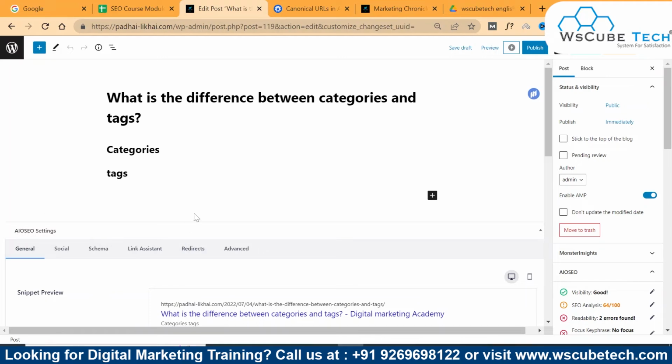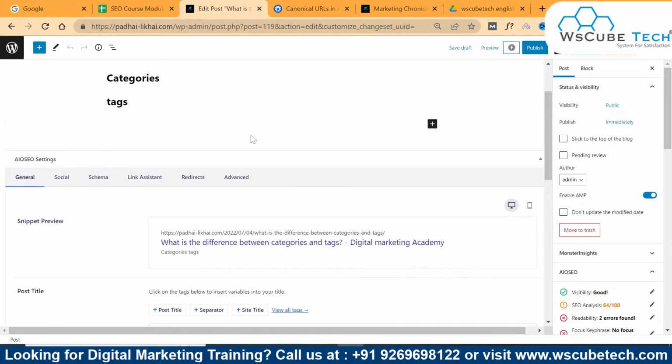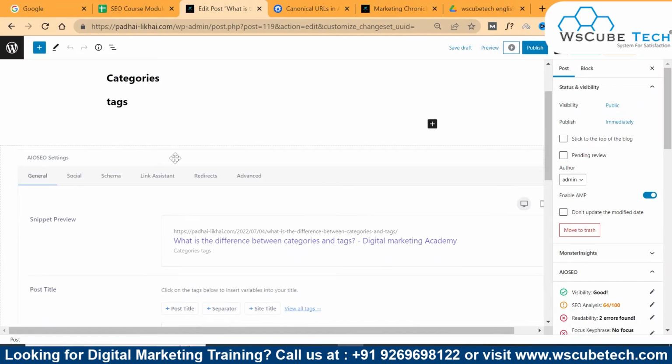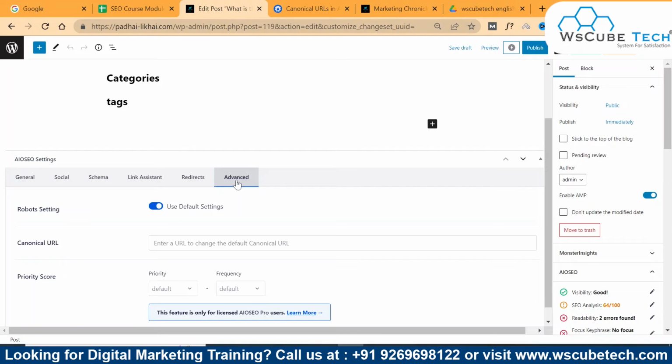When you enable that plugin, then as you scroll down your post, you can find the All in One SEO settings just below your post. Here you have to visit the advanced option. In the advanced option, just below your robots setting, you can find canonical URL, and you have to mention the link of the particular post in this canonical URL option.